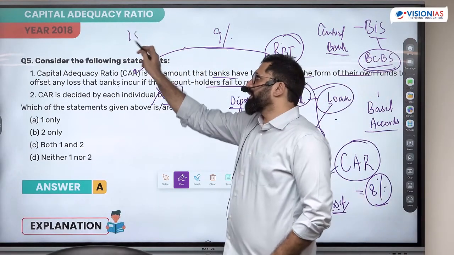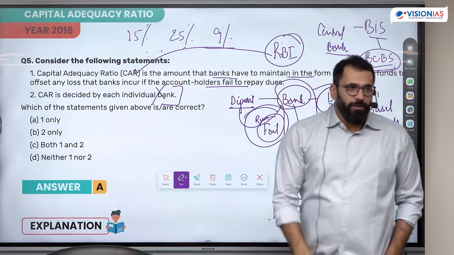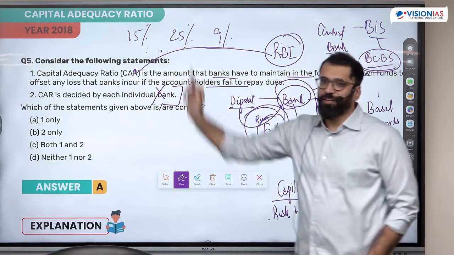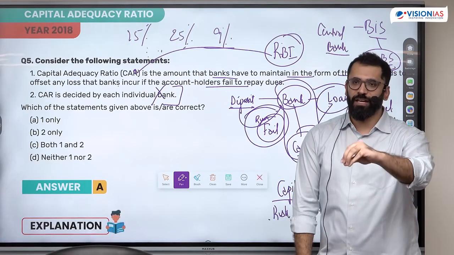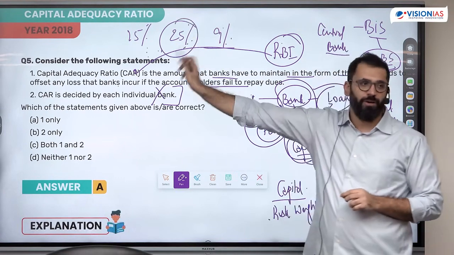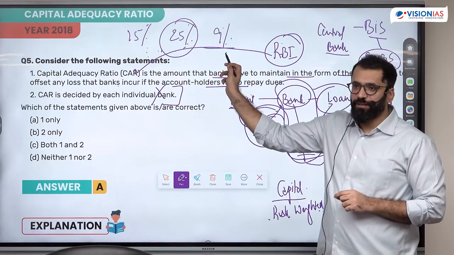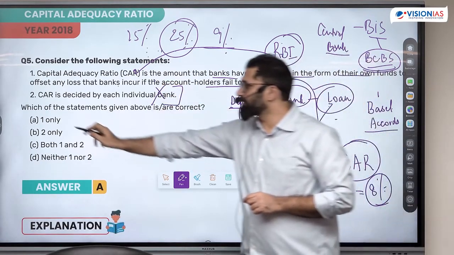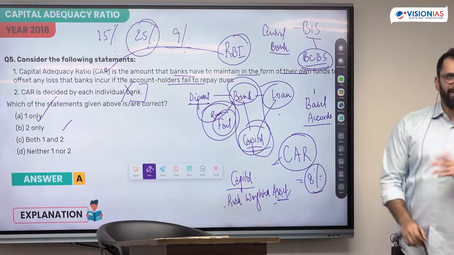If some bank is maintaining 15% and another bank is maintaining 25%, where will the depositor have more trust? Someone who has 9, 15 or 25? 25. So this becomes information for the client to choose which bank they want to do business with. This bank is the safest because they have a lot of money to cover their loss. Minimum everyone has to maintain, that is 9%. This is the genesis of the capital adequacy ratio. Is it clear? This is the basics of banking.